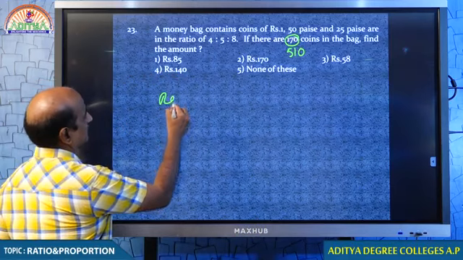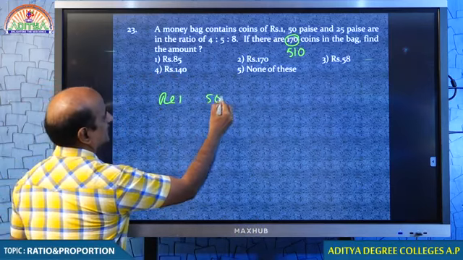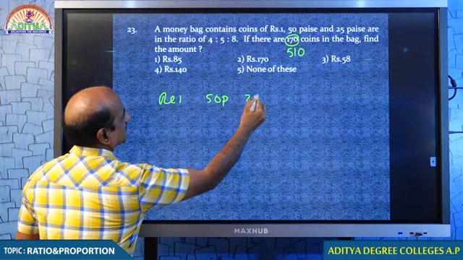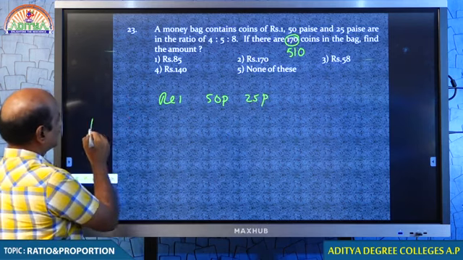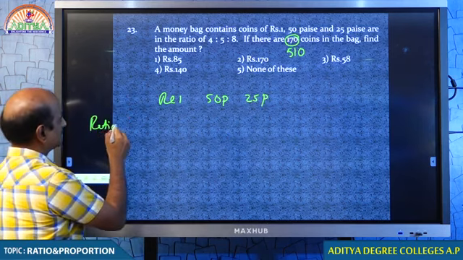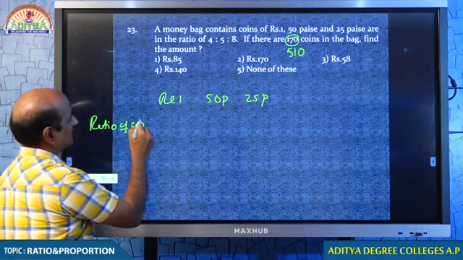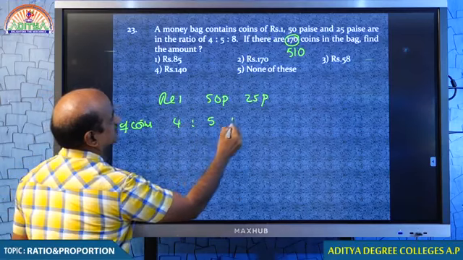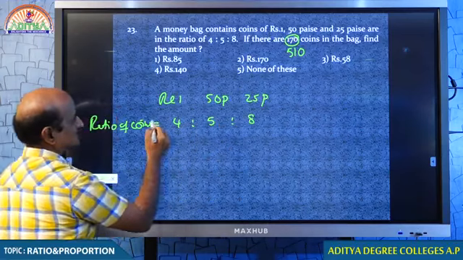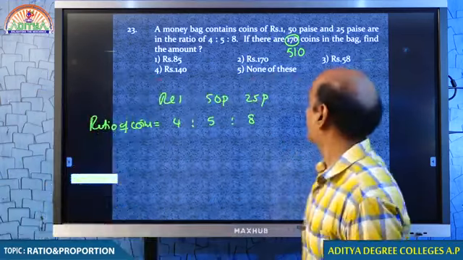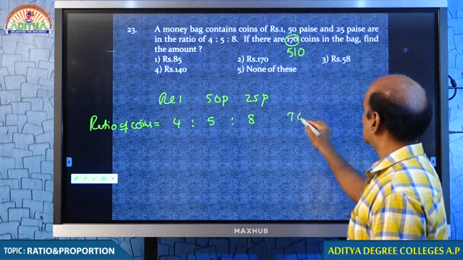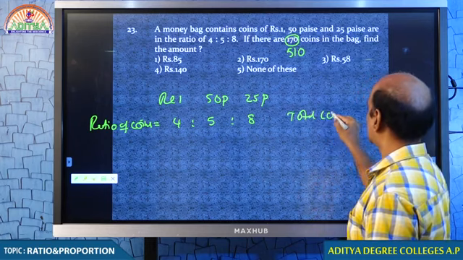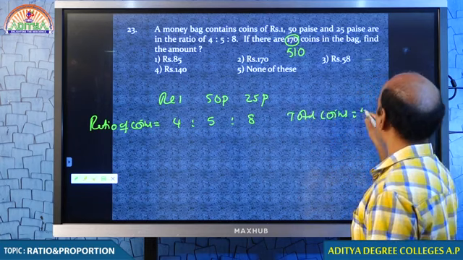We have 1 rupee coins, 50 paise coins, as well as 25 paise coins. What do we have, my dear students? We have the ratio of coins. Tell me, what was the ratio of the coins? The ratio was 4:5:8. And how many coins do we have in total? Total coins are 510.